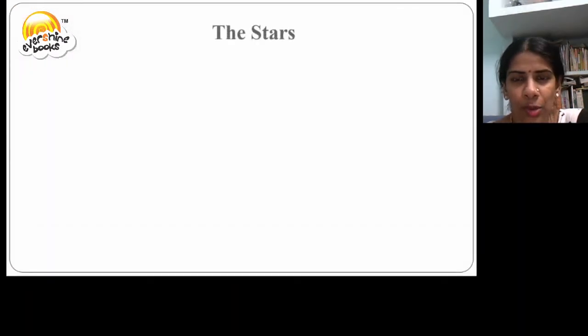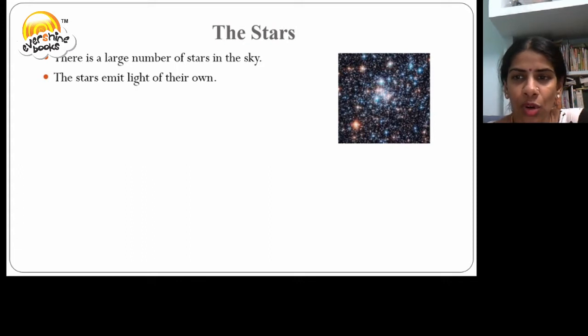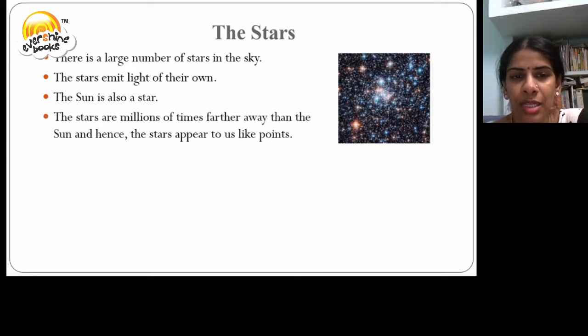Let us now discuss about the next celestial object, stars. We can see a large number of stars in the sky. A star emits its light on its own. The sun is also called a star. The stars are millions of times farther away than the sun, and hence the stars appear to us like points.